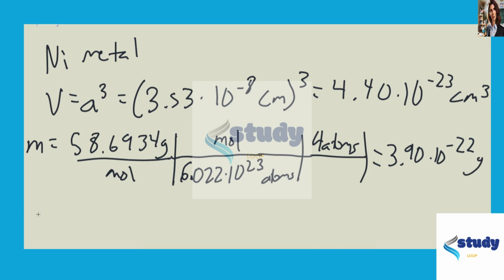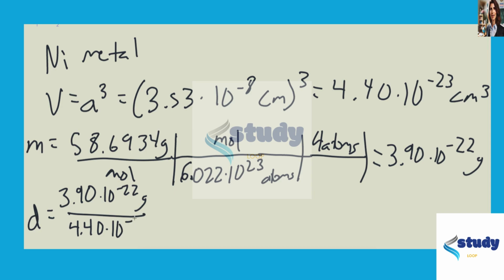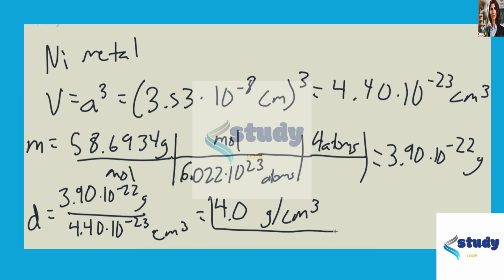And so when we find the density, we just take the mass over the volume. So 3.90 times 10 to the negative 22nd grams over 4.40 times 10 to the negative 23rd centimeters cubed. And that gives us a density of 4.0 grams per centimeter cubed. So this is our density for nickel metal.